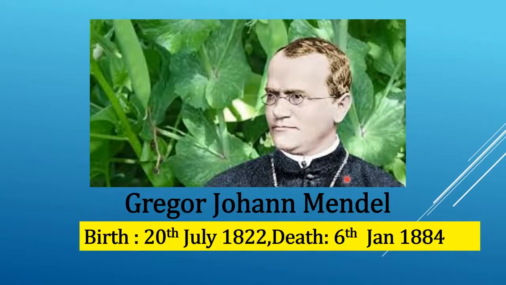Students, Gregor John Mendel was an Austrian scientist. He was born on 20th July 1822 and died on 6th Jan 1884.